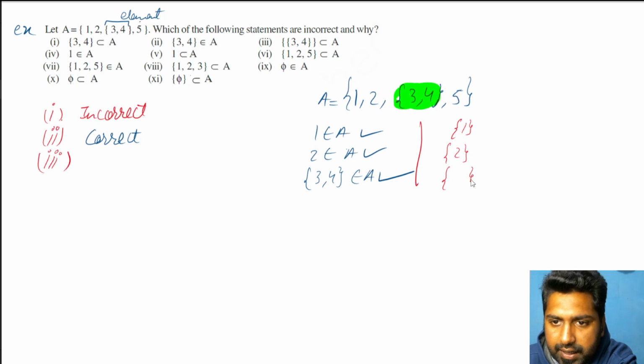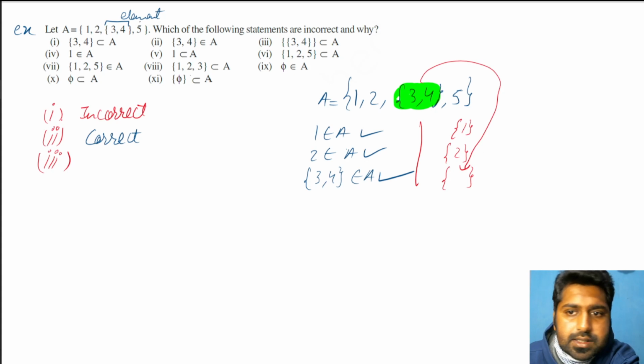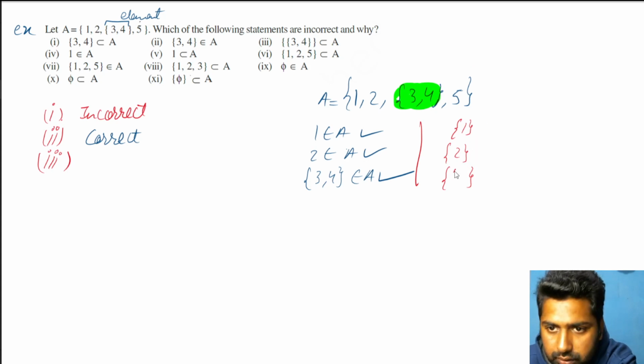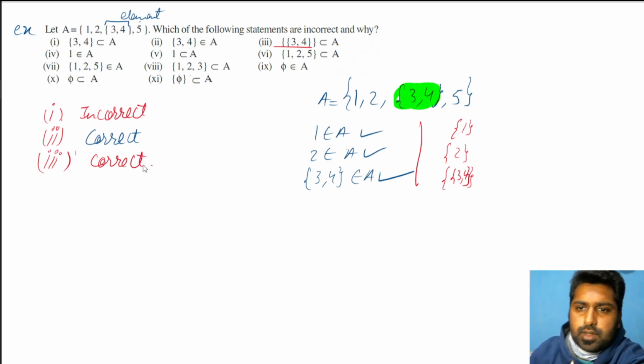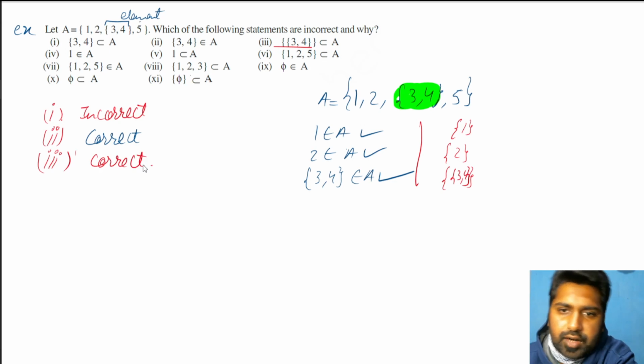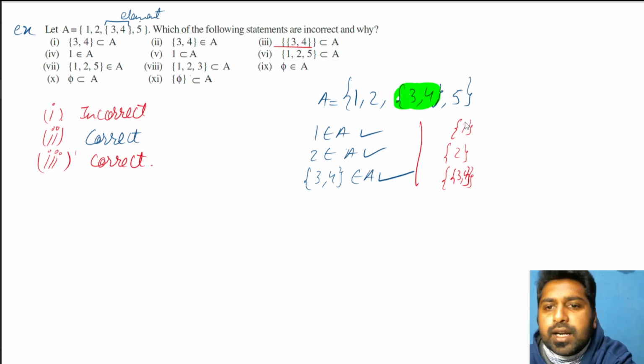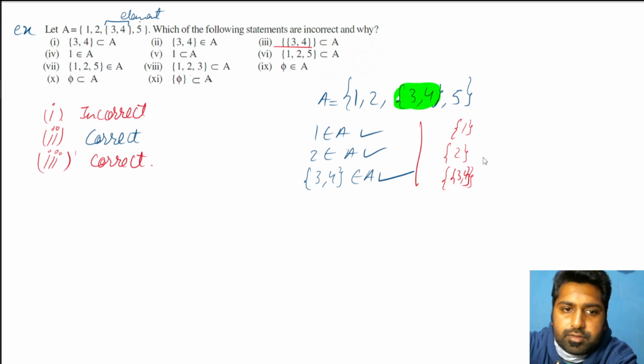So I'm writing curly bracket and I have to put this element inside this. That means I have to put curly bracket 3, 4 inside it. That is this third part. Curly bracket 3, 4 is subset of A. Yes, that is correct. I hope it clarifies it. Try to write it for one element. Try to write belongs to for each element. Try to write subset for each element. You'll be able to understand this all by yourself.